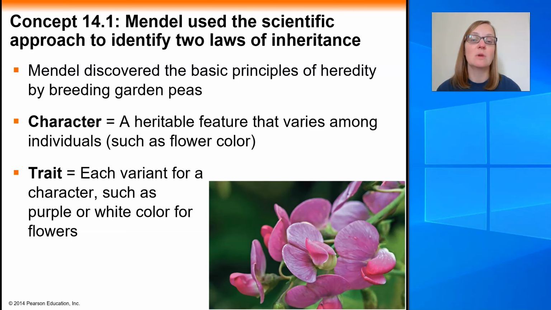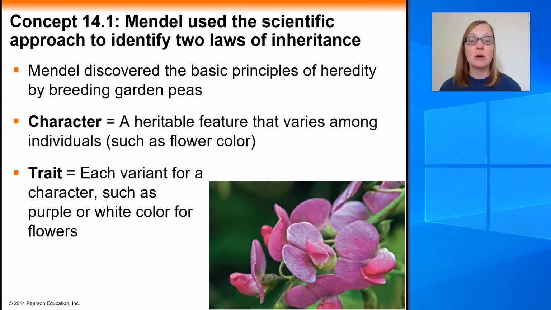Now, Gregor Mendel was a monk. He lived in a monastery, but on top of being a religious individual, he was also a scientist, and he was in charge of tending to the monastery's garden. Right, so the garden would feed the monks, and not only did Mendel use this garden as a source of nutrition, but he also used it as his scientific laboratory, as he was a geneticist.